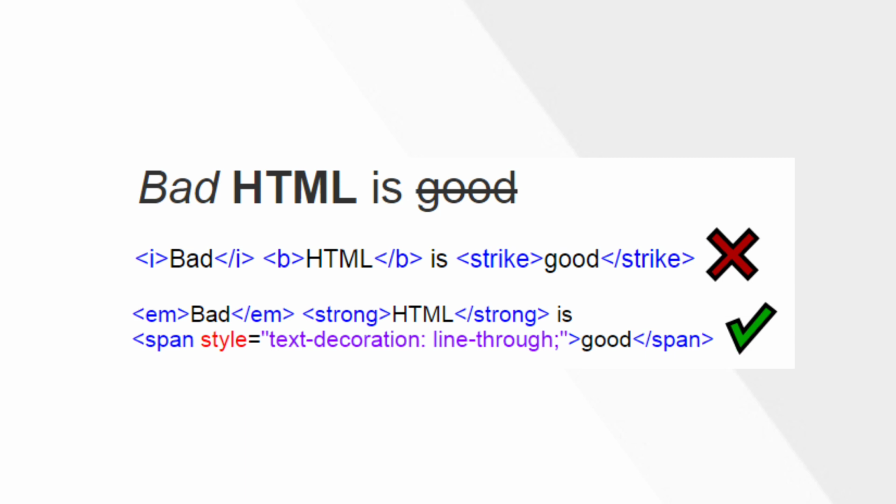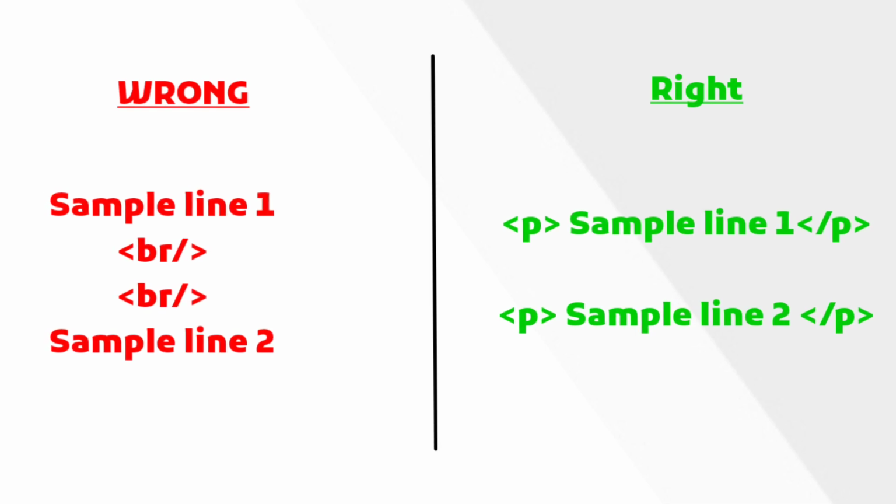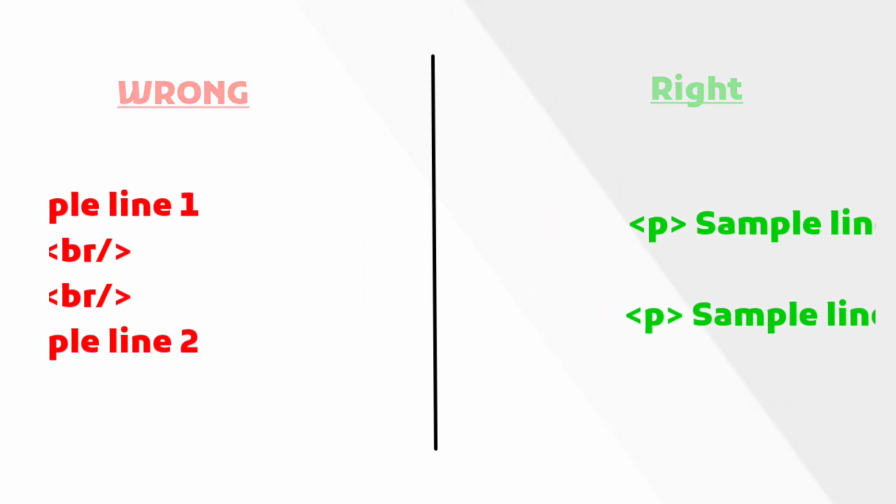The tags B and I are not semantic at all; instead use strong and EM. The BR tag must be used once in a single line for giving a line break in the paragraph.